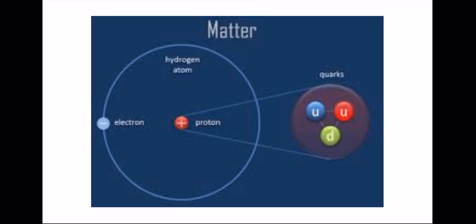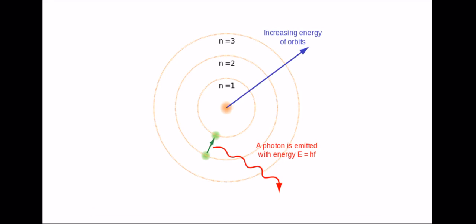Bohr's discovery states that there is more than one orbit for electrons, and the amount of energy an electron receives determines how far or how close the orbit is to the atomic nucleus. Niels Bohr found that there were 3 energy levels, labeled n equals 1, n equals 2, and n equals 3. Energy level n equals 1 has the least amount of energy, while energy level n equals 3 has the most amount of energy.